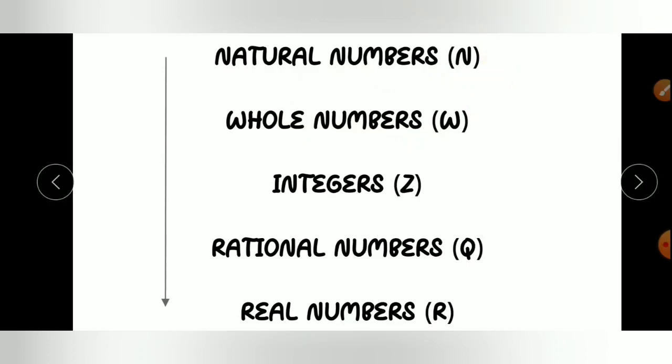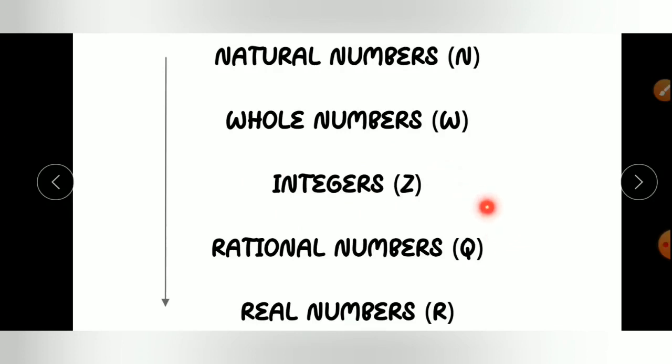In a similar manner, when negative numbers are added to whole numbers, this becomes integers. This means all the whole numbers are integers. Similarly, when fractions or decimals are added to integers, this becomes rational numbers.